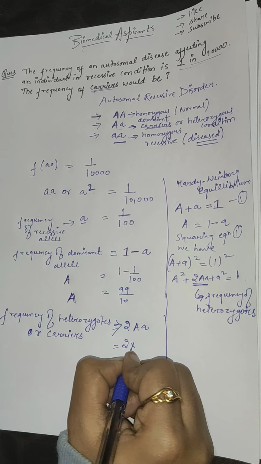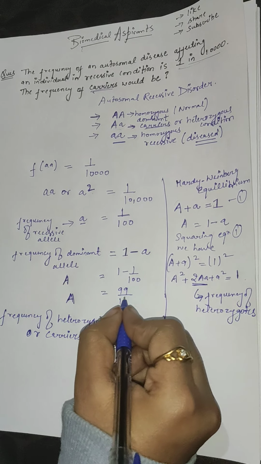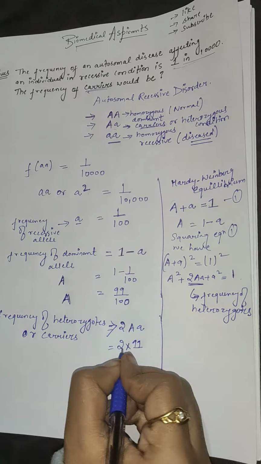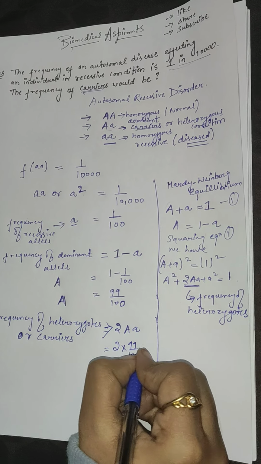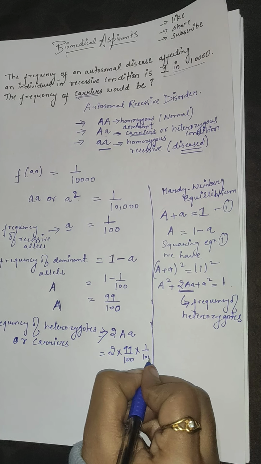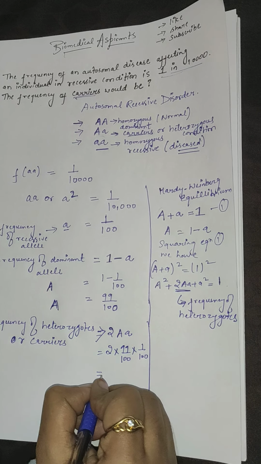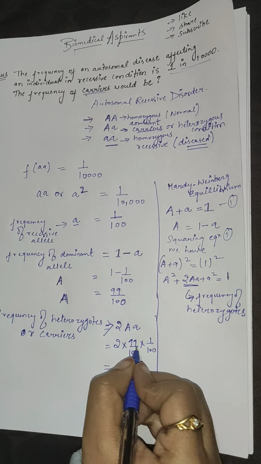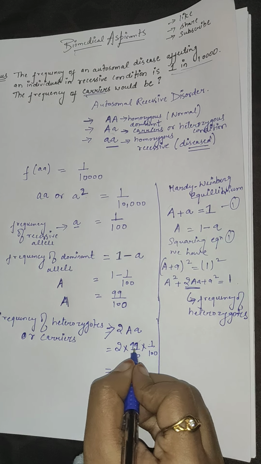So 2 multiplied by A, the dominant allele, 99 by 100, and a, what we have, 1 by 100. This will be around 99 by 100.